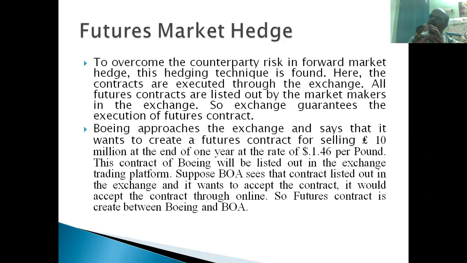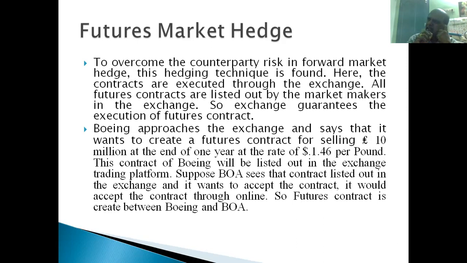A forward contract means they approach Bank of America, and between Bank of America and Boeing Corporation, the contract will be created. That contract is called a forward contract, right? But the problem is any party may default in this. Here the case is okay. Boeing and Bank of America are big entities, they will execute that. Suppose it is between two ordinary companies, there's a chance that one may default, right? The amount is not bearable for them. The difference is huge because of this forward contract. They may not execute the contract, right? That counterparty risk is there. Execution risk is there. So to work around this, the futures market is allowed. A futures contract is the same thing, right?